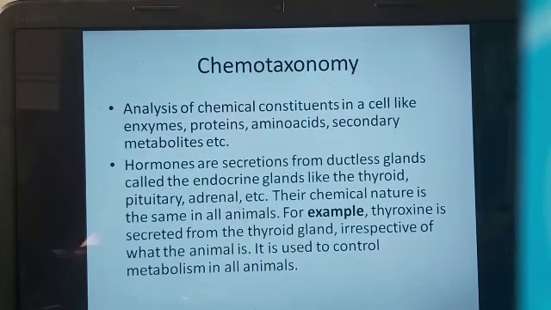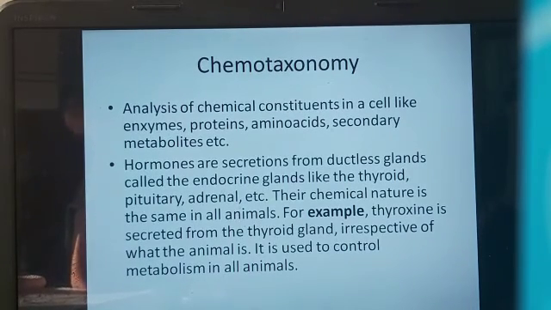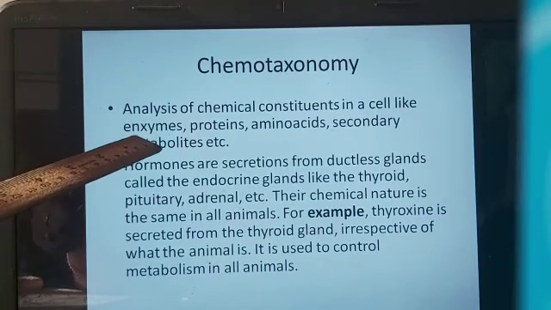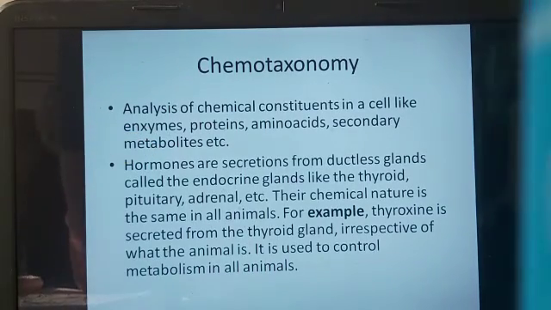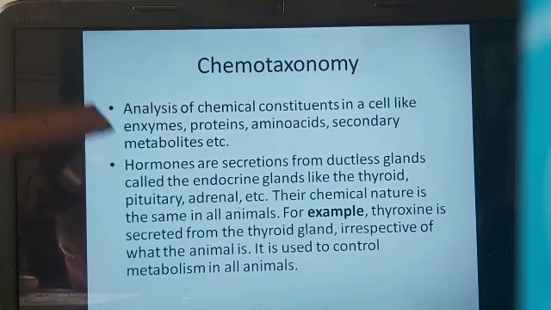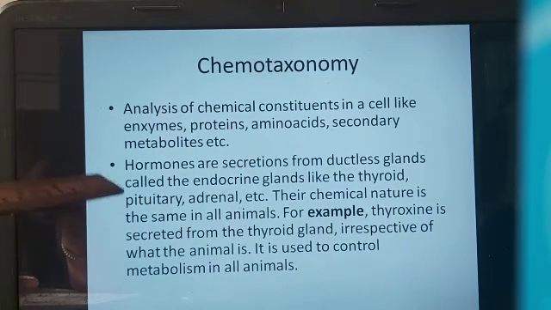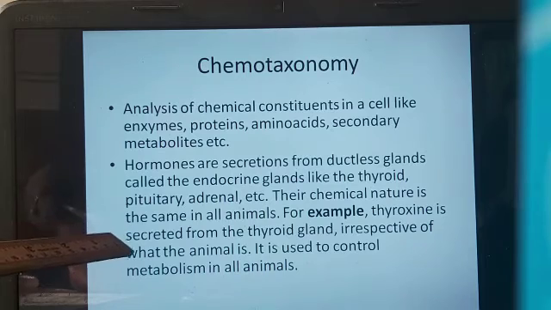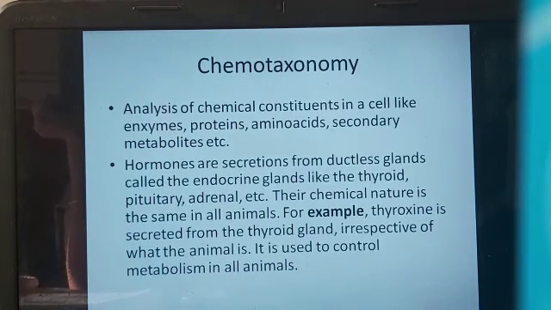The next one is chemotaxonomy, that is analysis of chemical constituents of a cell like enzymes. Sorry for the spelling mistake here. Enzymes, proteins, amino acids, secondary metabolites, etc. Hormones are secretions from ductless glands called endocrine glands like thyroid, pituitary, adrenal, etc. Their chemical nature is same in all animals. For example, thyroxine is secreted from thyroid gland irrespective of what the animal is. So all these are analyses of various kinds of chemicals which are also used in the classification of the organisms.